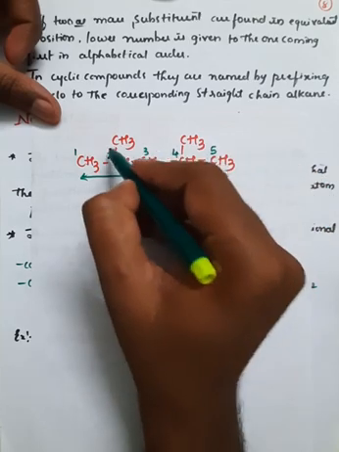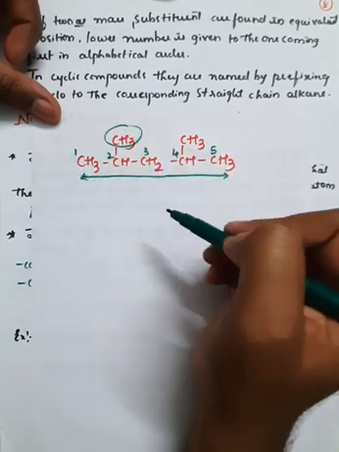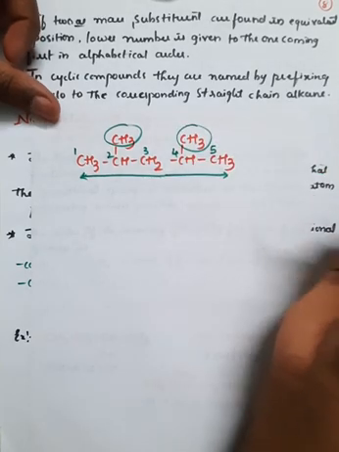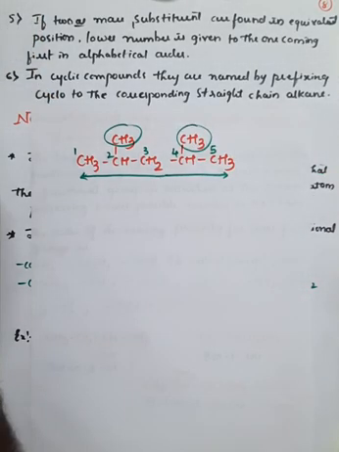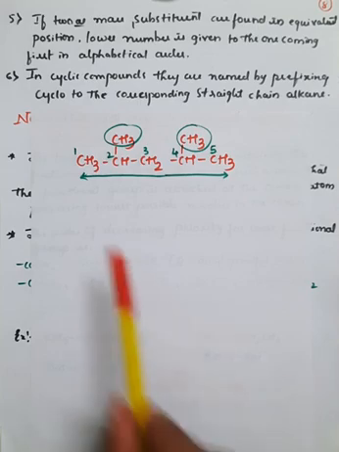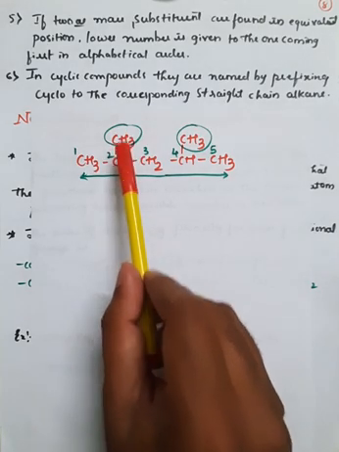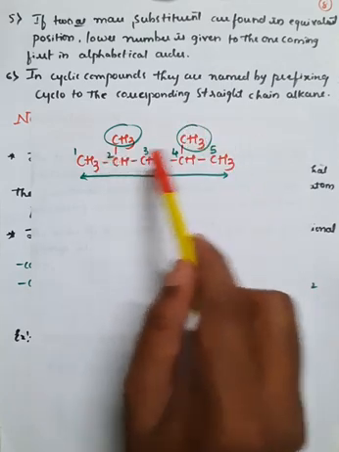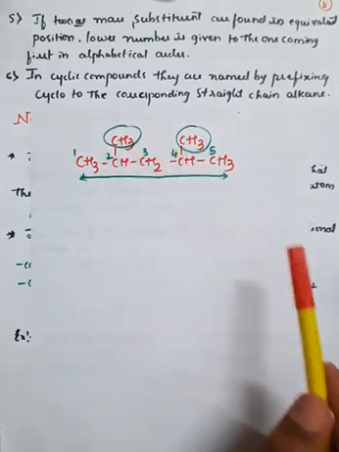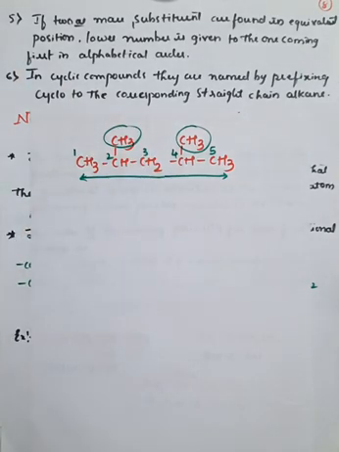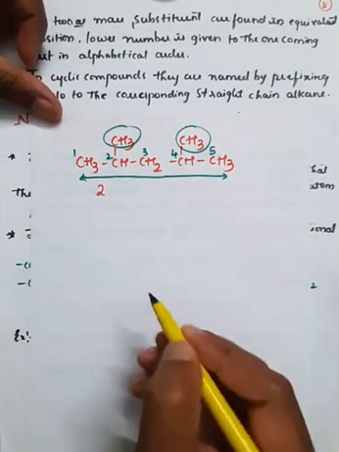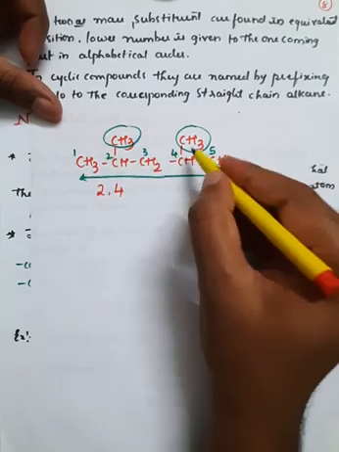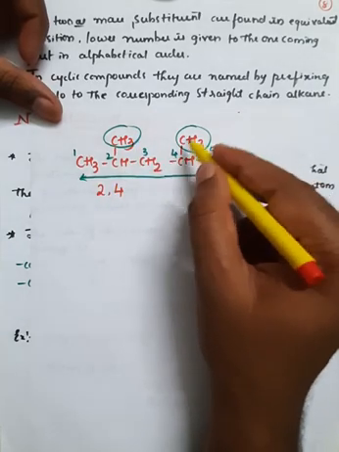And observe here, at the second position there is an attachment of CH3 group, and at the fourth position there is an attachment of CH3 group, right? So observe, both positions have to be mentioned. According to rule 3, the substituents which are present at both positions must be mentioned with the help of commas. The numericals must be mentioned with the help of commas. That is, at the second position there is an attachment of CH3 group, comma. At the fourth position also there is an attachment of a CH3 group.